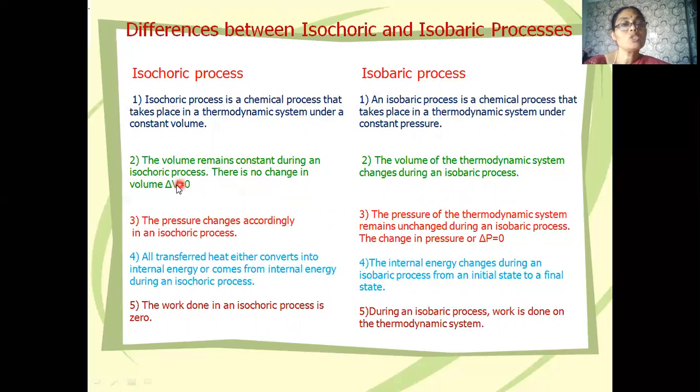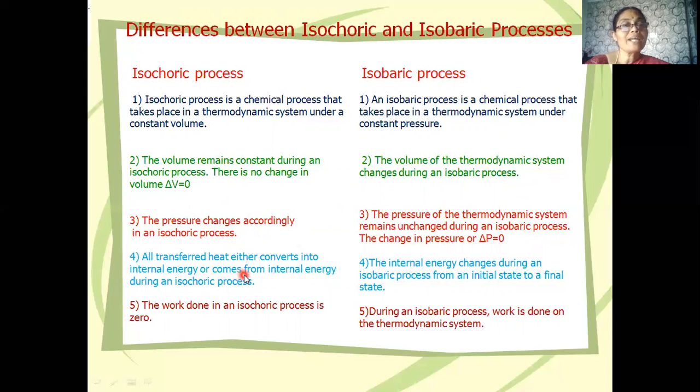That means there is no change in the volume, that is delta V is equal to 0. Whereas in an isobaric process, the volume of the thermodynamic system changes. The pressure changes accordingly in an isochoric process. The pressure of the thermodynamic system remains unchanged during an isobaric process. The change in pressure, or delta P, is equal to 0.